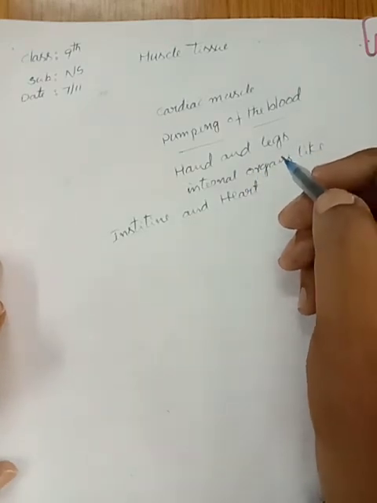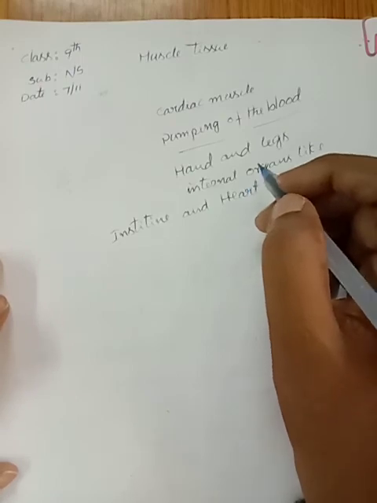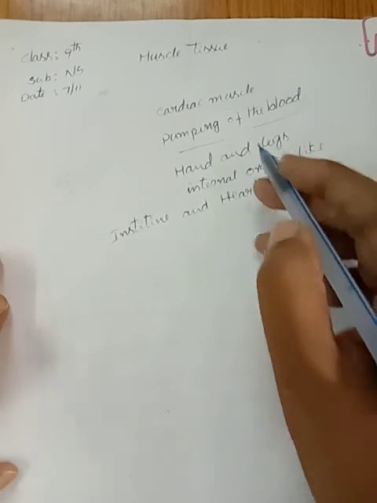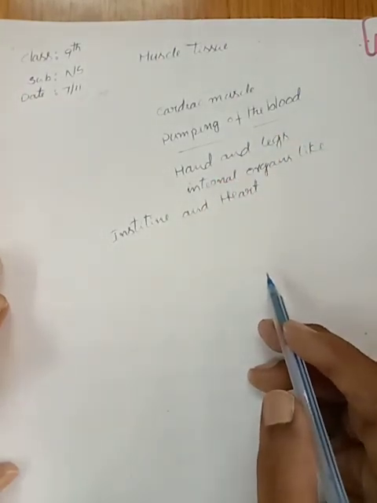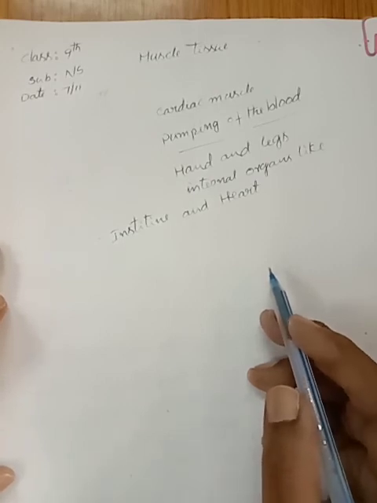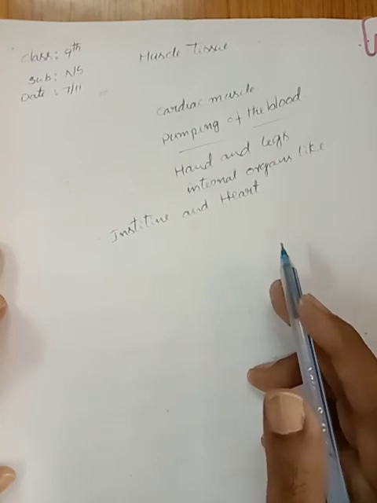Okay, children. In our body, heart is also made up of one type of muscles. This muscle is known as cardiac muscle. What is the importance of heart in our body? Heart helps in pumping of blood in our body.